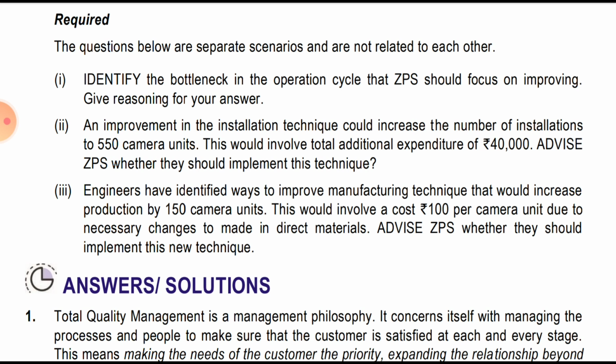But that is not important. It will be a kind of inventory pile up for the company, because it will not be able to install. So at the end it will be a cost to the company. So it is not advisable to manufacture more until and unless the company can install more. So we will read the solution.